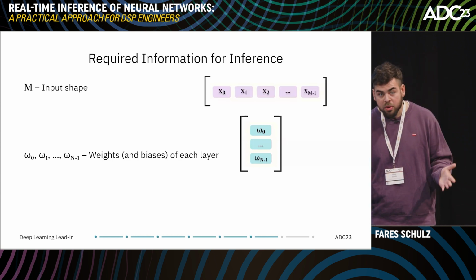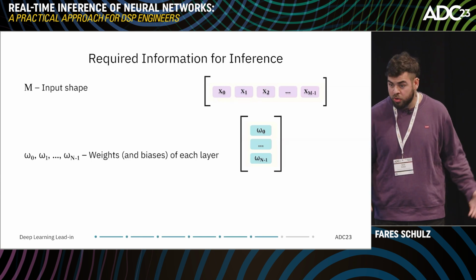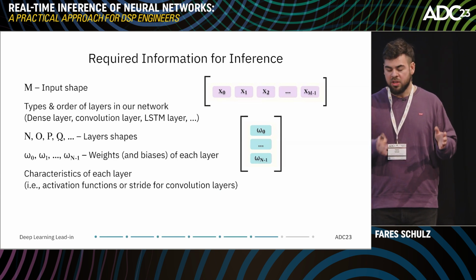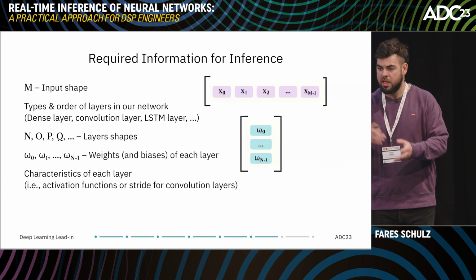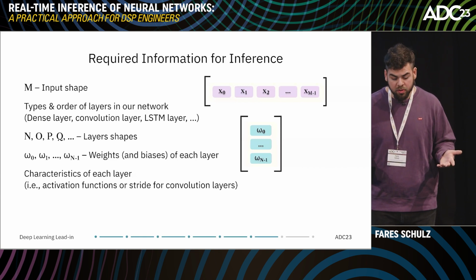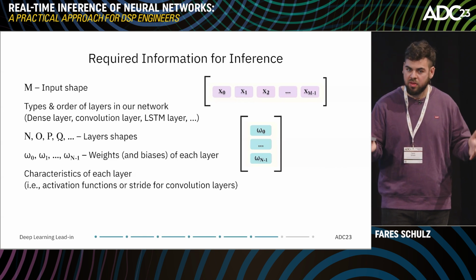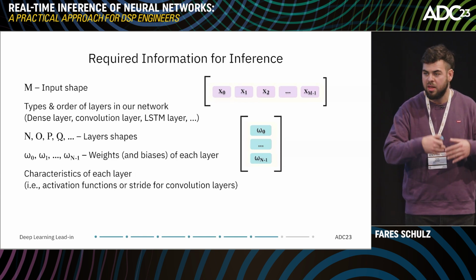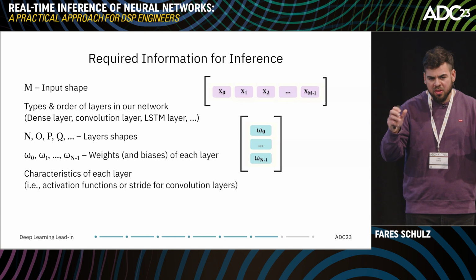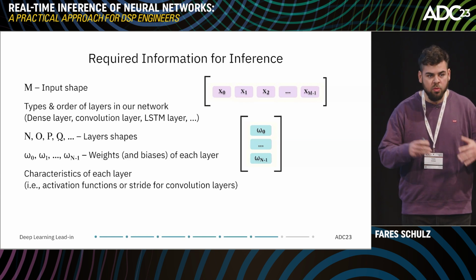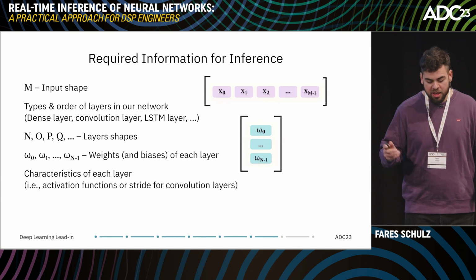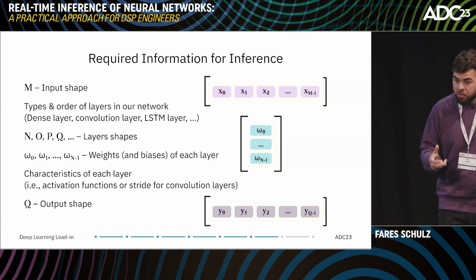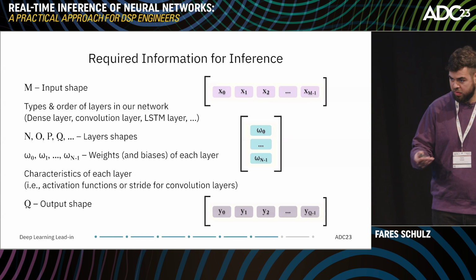Then we also need to know the input shape of our audio input buffer. We need to know the types and the orders of the layers in our network. So if we have a dense layer first, then we have a convolution layer, then another dense layer. We need to know their shapes, and we need to know the specific characteristics of each layer. So we have activation functions, for example, for dense layers, we need to know them, and for example, convolution layers also have specific characteristics, like stride, for example. We need to know all of that. And then finally, we have our output shape, which we need to know. So this is all the information that we need in order to successfully inference our neural network.